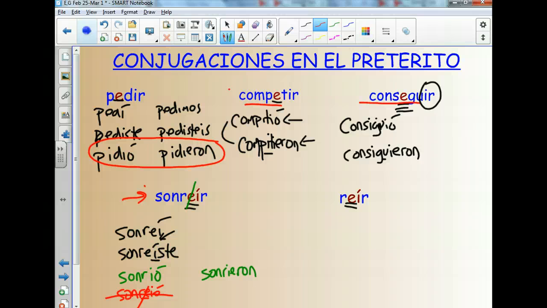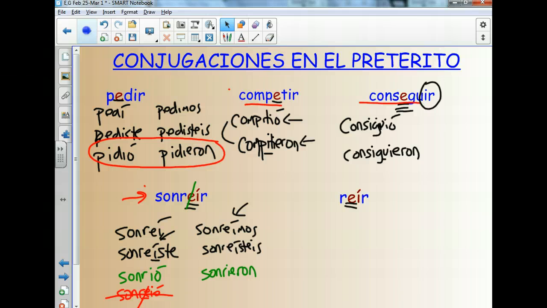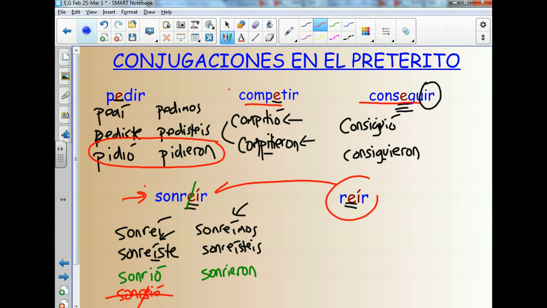So our conjugations are the ones in green. Let's do the nosotros and the vosotros just to be thorough. So it's sonreímos, and then sonreísteis. And again, notice the accent on all the I's to make those vowels separate. So we've basically already conjugated reír by conjugating sonreír, but just again to be thorough, let's just put the two forms that are irregular in green here. So we have rió and rieron. He laughed, they laughed.